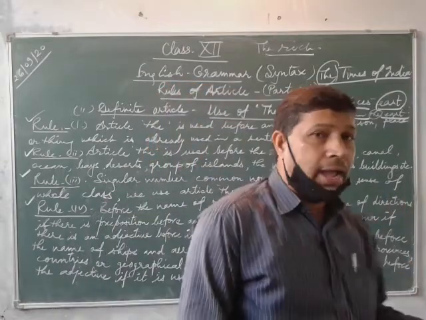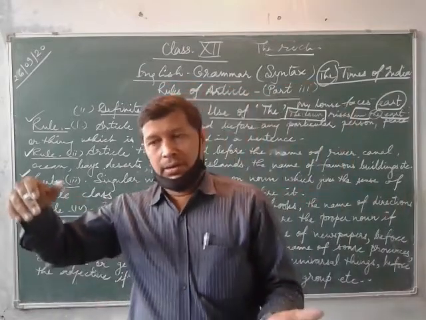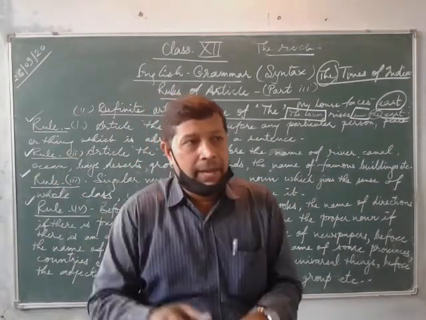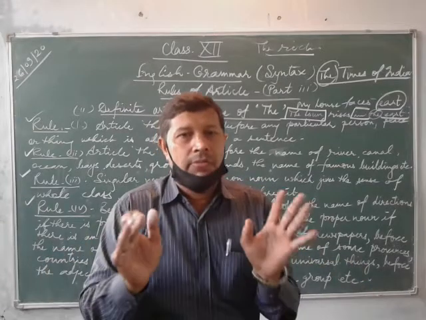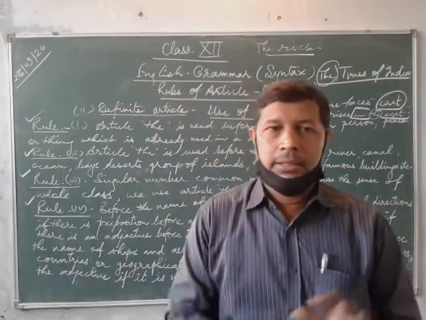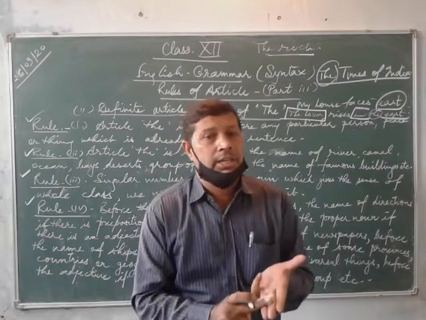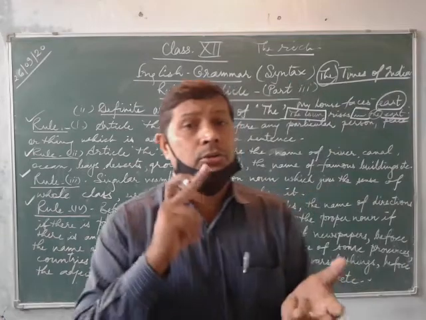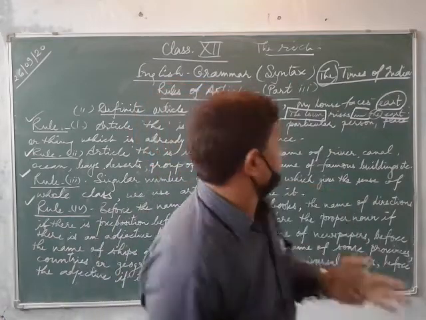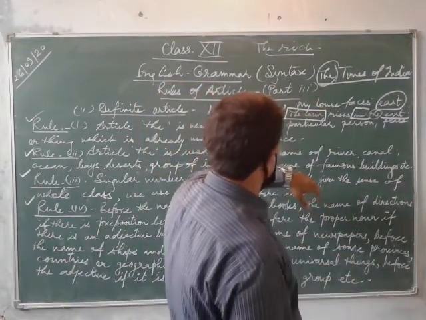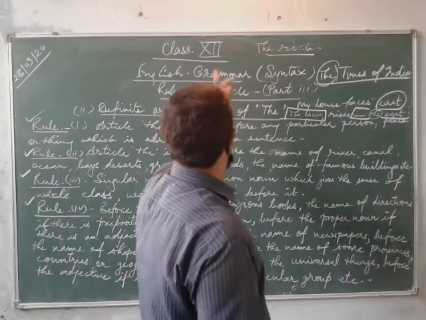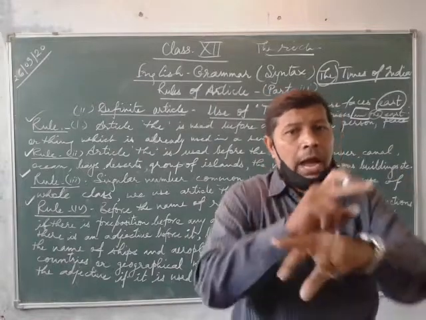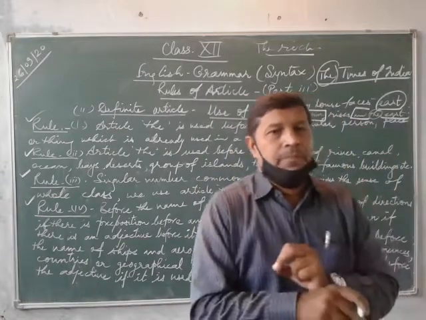Now, in the superlative degree, you will always use the article "the". He is the best boy. This is the cheapest book in the market. So the best, the cheapest, in all of these you will find the article "the". So you will have to remember all three degrees of comparison: positive, comparative and superlative. You cannot use the article "the" in the positive degree, but in the exception I taught you earlier, the poor, the rich, it is addressed to the whole class of poor or rich persons.